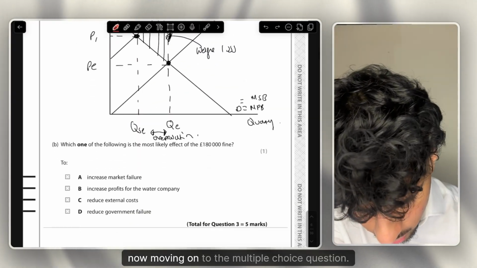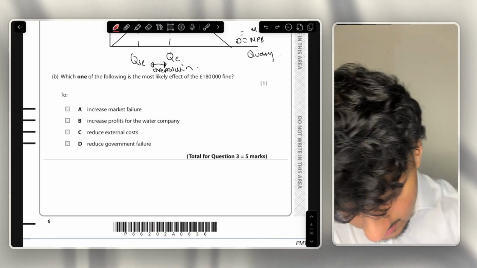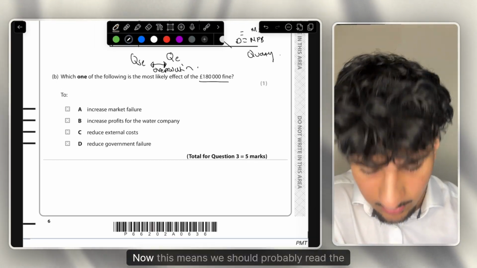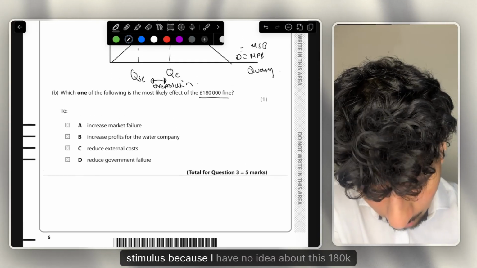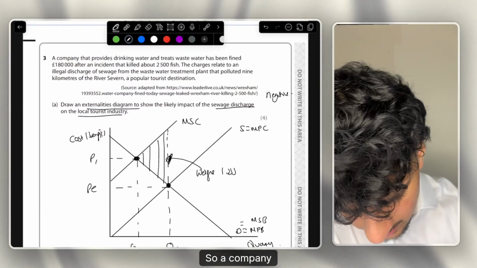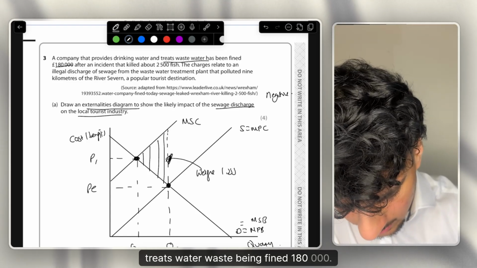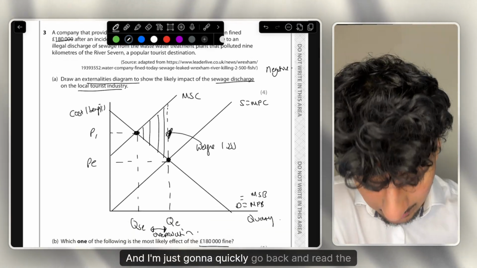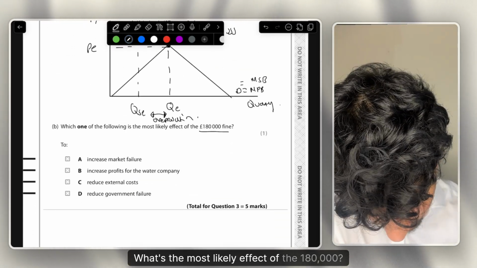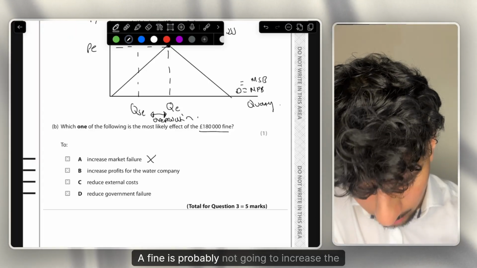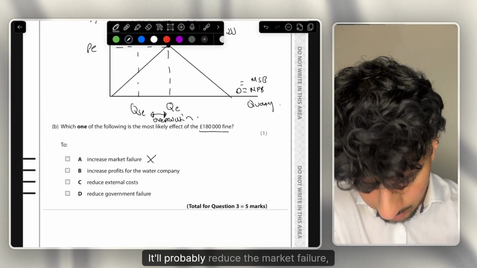Okay, now moving on to the multiple choice question. Which of the following is the most likely effect of a 180k fine? Now this means we should probably read the stimulus because I have no idea about this 180k fine. A company that provides drinking water and treats water waste has been fined 180,000. I'm just going to quickly go back and read the options. I haven't read the stimulus yet, but a fine is probably not going to increase the market failure. It'll probably reduce the market failure.